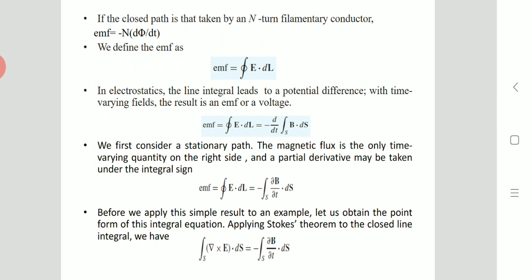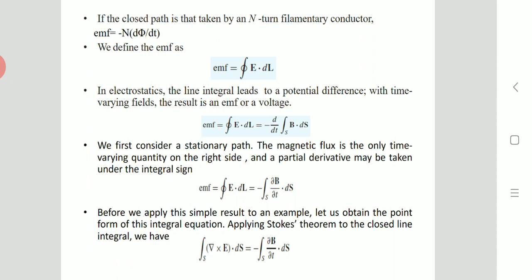In electrostatics, the line integral leads to the potential difference. With time varying fields, the result is an EMF or a voltage. Therefore, the equation EMF equals the closed line integral of E dot dl is equal to minus d by dt of the surface integral of B dot ds.